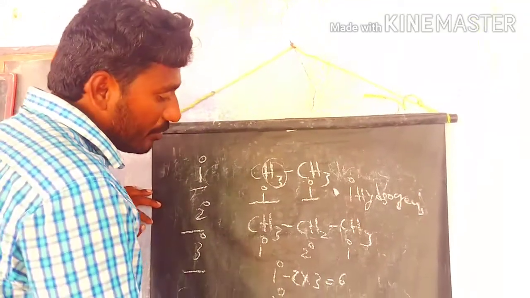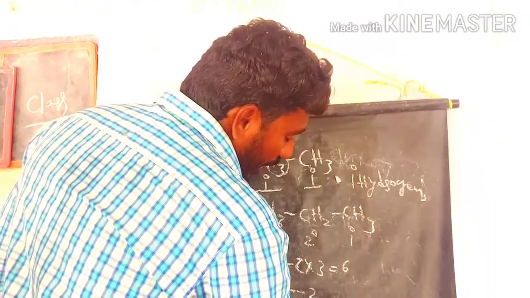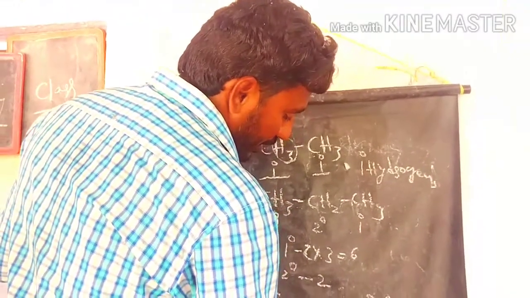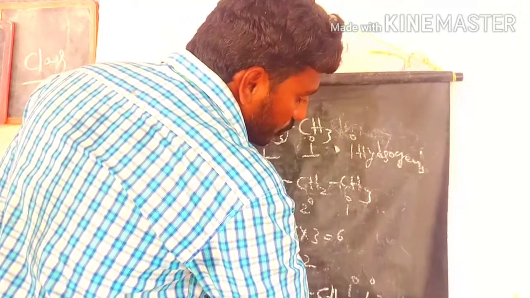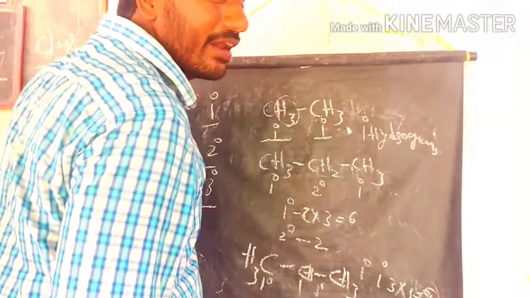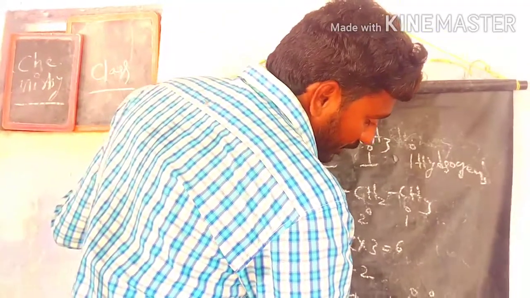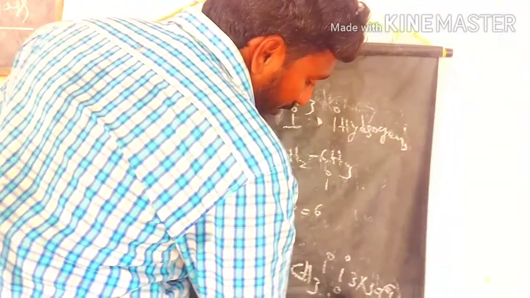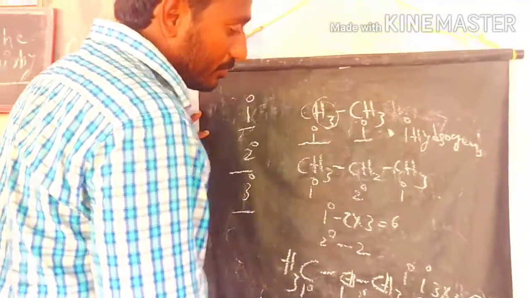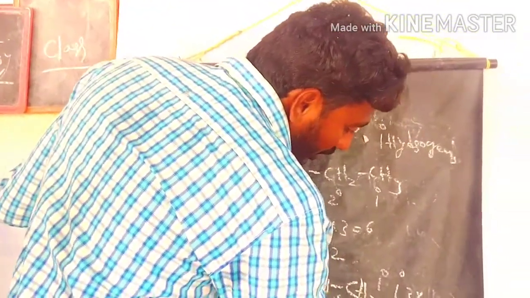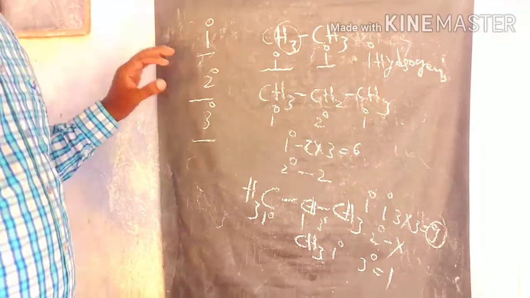Let's see what is happening. How many primary hydrogens are present here? 3 into 3, totally we have 9 primary hydrogens. How many secondary? There is no secondary, because there is no secondary carbon. How many tertiary hydrogens do we have? Only one tertiary hydrogen.